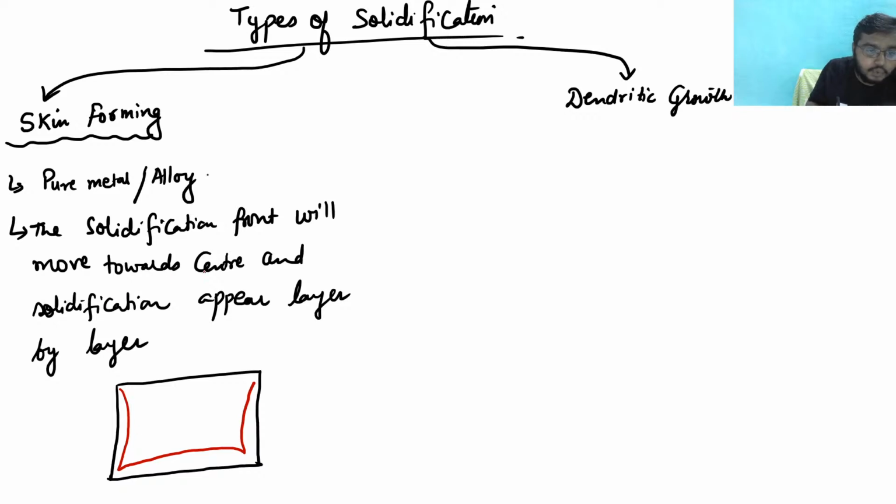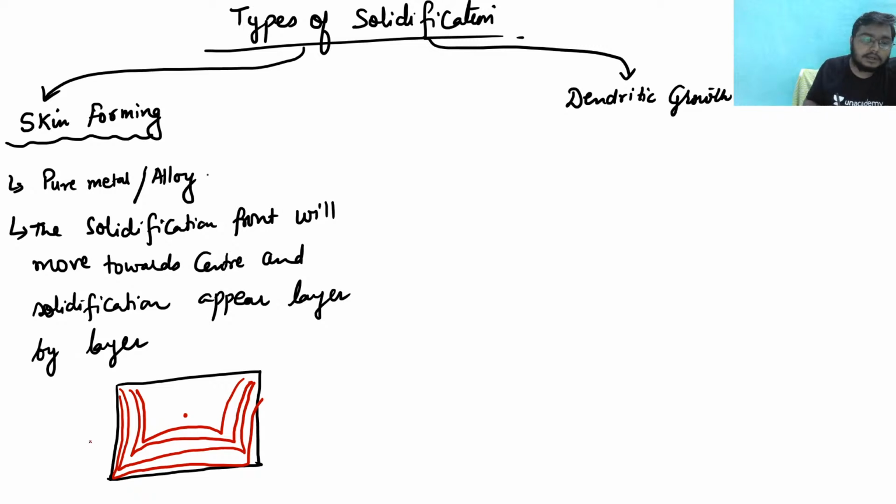So towards the center, the solidification front will move towards the center. This is my solidification front, right? And the solidification front will move towards the center like this. This is my center, right? In this way my solidification front will move towards the center. So this is how the forming actually happens.